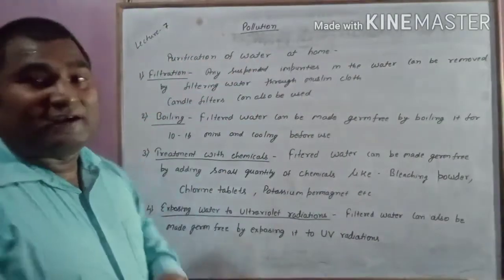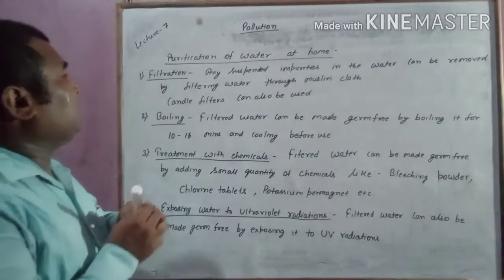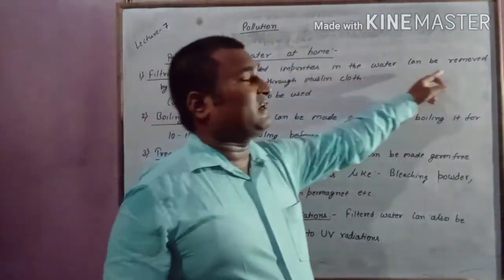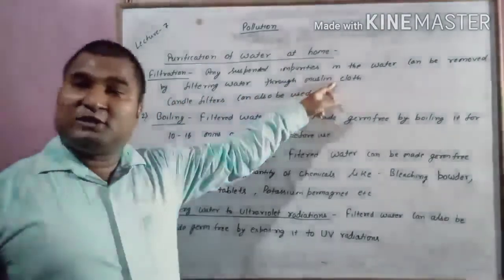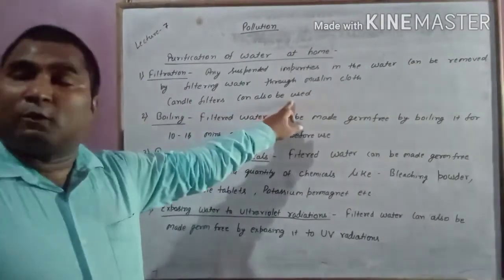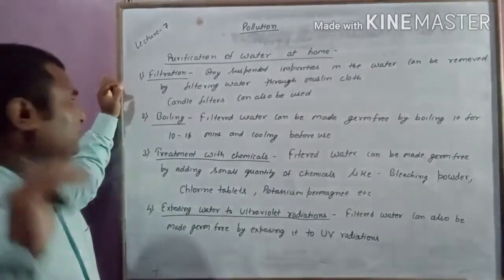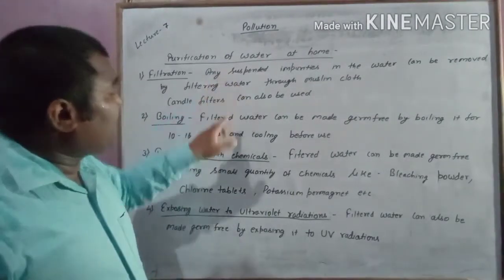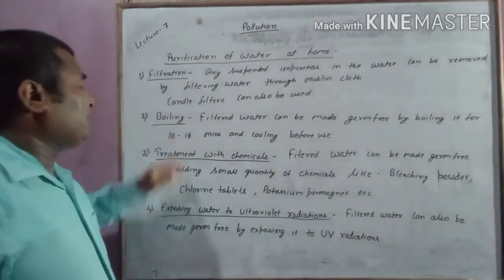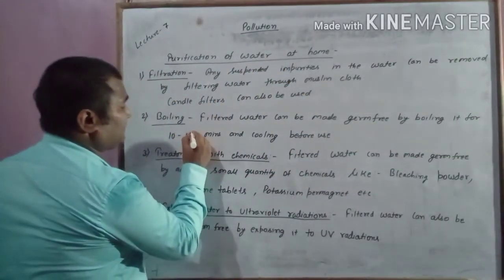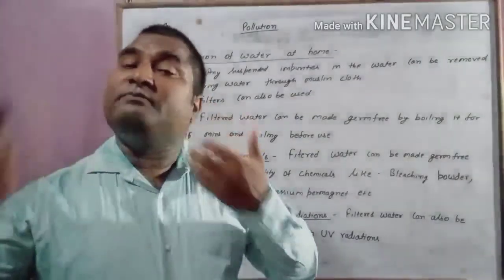Purification of water at home means how we can purify water at home. First, any suspended impurities in the water can be removed by filtering water through muslin cloth, or a candle filter can also be used. So these two can be used for removing the soluble or suspended impurities. Boiling: filtered water can be made germ free by boiling it for 10 to 15 minutes. If you boil it for 10 to 15 minutes, the germs will be killed.